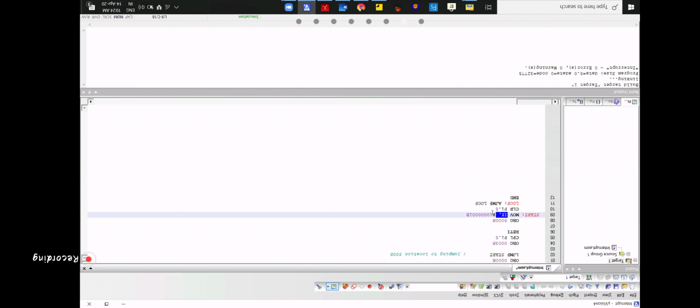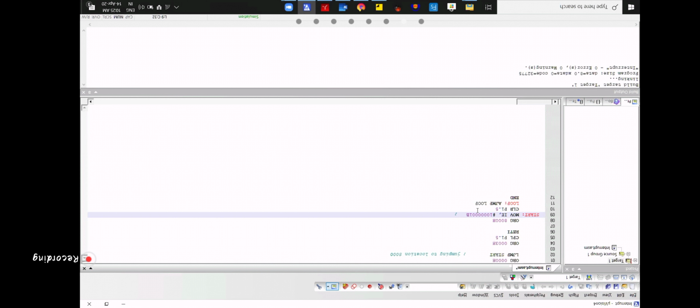In IE, I'll send the value 10000001. This is in binary. If I want to write it in hexadecimal, it should be 81H, but I can also write it like this, 10000001B. What does it mean for IE?